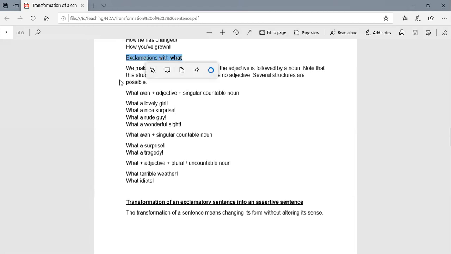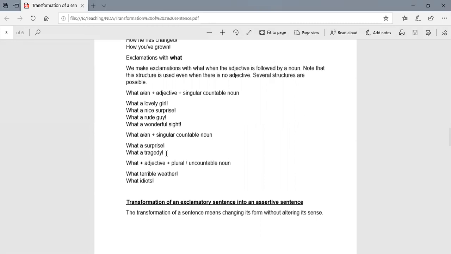Exclamations with what. We make exclamations with what when the adjective is followed by a noun. Now we have to note that this structure is used even when there is no adjective. Several structures are possible. What plus a, an plus adjective plus singular countable noun. What a lovely girl. What a nice surprise. What a rude guy. What a wonderful sight. What plus a, an plus singular countable noun. What a surprise.